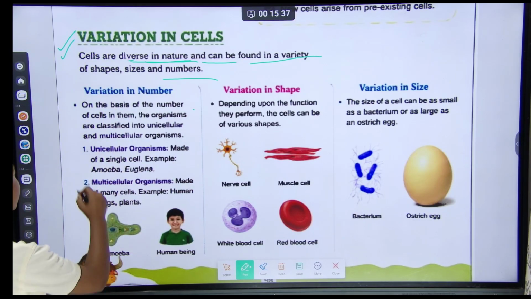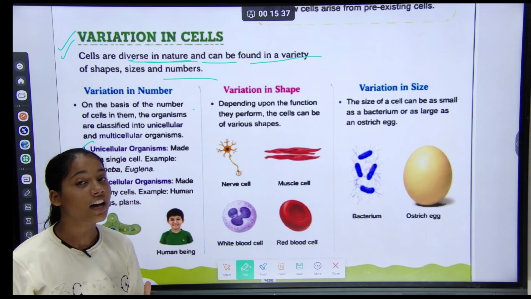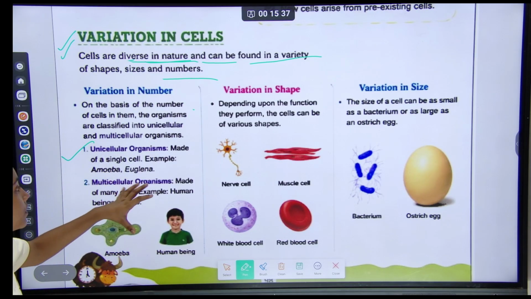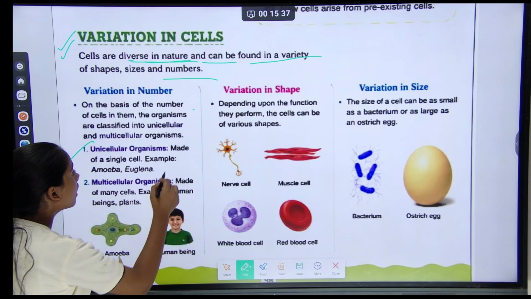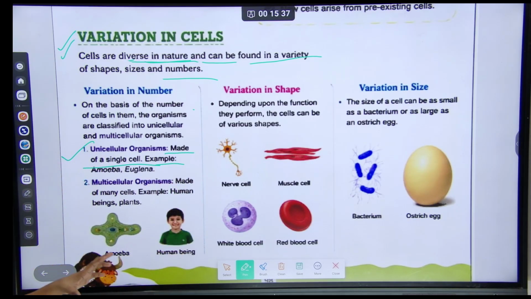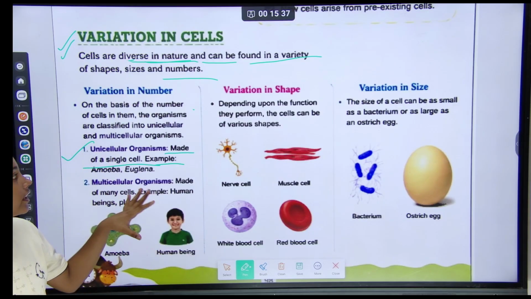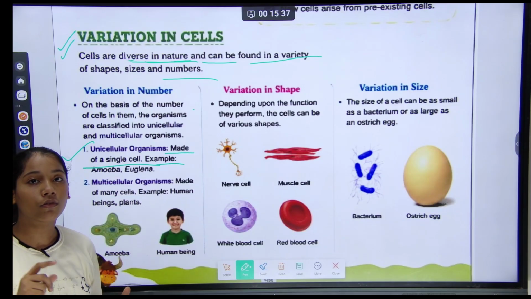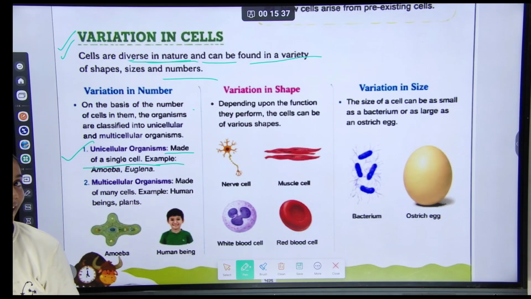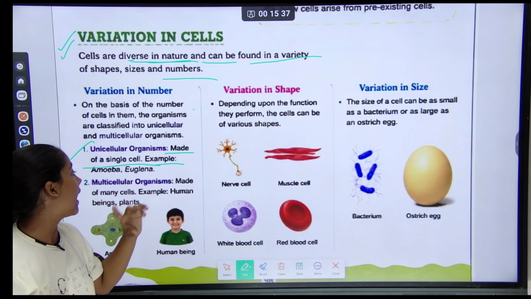So let's start. Unicellular organism. Unicellular organisms are single celled organisms. Example, amoeba and euglena, made up of a single cell. Unicellular organisms means when an organism is made up of only one cell, it is called a unicellular organism or single cell organism. Understood? For example, amoeba and algae.